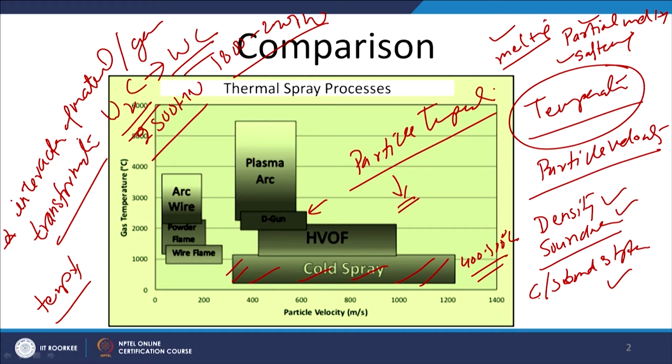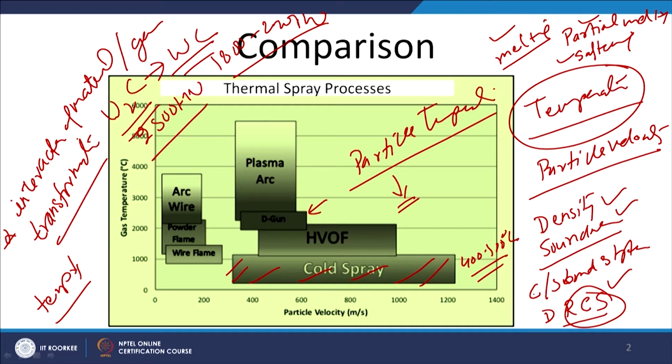And apart from that, when the particle velocity is high, it will lead to the development of residual compressive stresses, and this is found to be favorable under wear conditions, as well as helpful in enhancing the mechanical performance of the component.